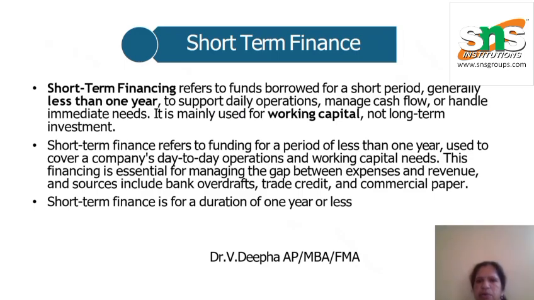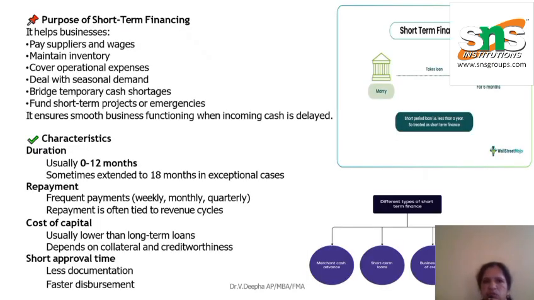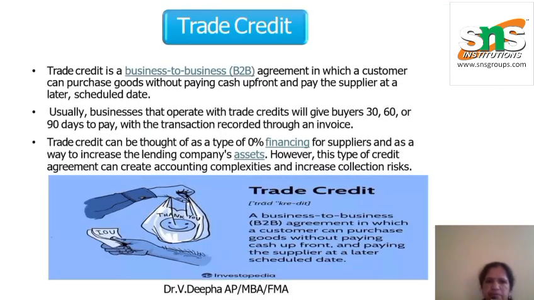Short term finance. Everything we saw before this comes under long term. Now we are going to see about short term finance. Under short term finance, you get the funds only for a short period, less than 1 year. It supports daily operations, managing cash flow, or handling immediate needs. Short term finance comes under trade credit, bank overdraft, and commercial paper. It is used to pay suppliers and wages, maintain inventory, cover operational expenses, deal with seasonal demand, bridge temporary cash shortages, and fund short-term projects or emergencies.